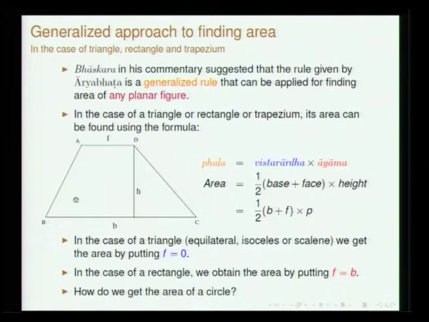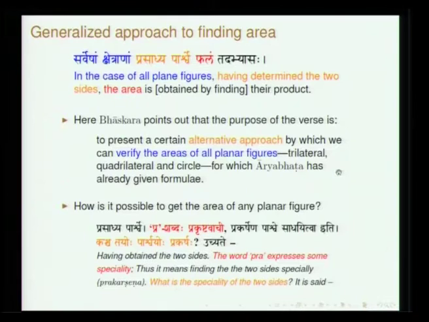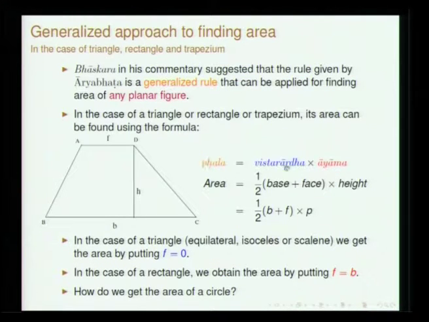Let us consider this figure. In this, vistarartha and ayama. Phala can be defined as the product of two things. What are they? Vistarartha and ayama. Ayama is the height and vistarartha is half of this. In the case of a triangle, what happens to the face? It just collapses to 0, right. So b plus f, f collapses to 0. In the case of a rectangle, f is the same as b.